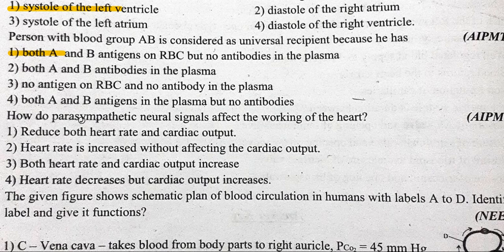How do parasympathetic neural signals affect the working of the heart? It reduces both the heart rate and cardiac output. So it's option 1.